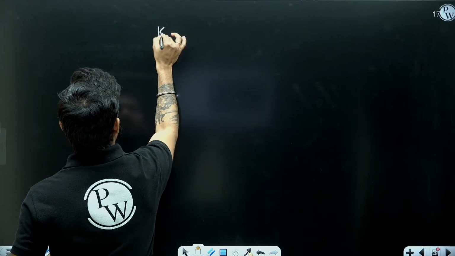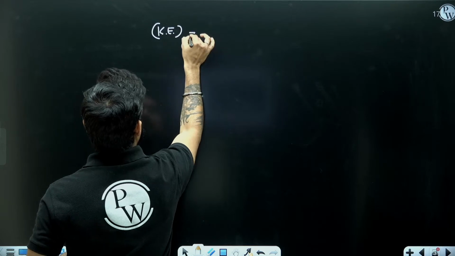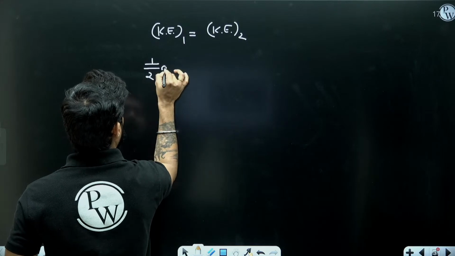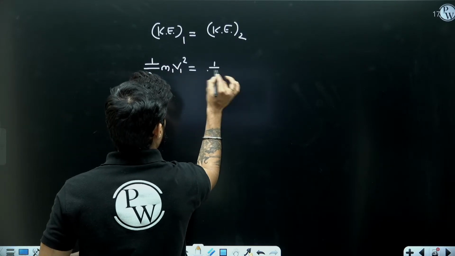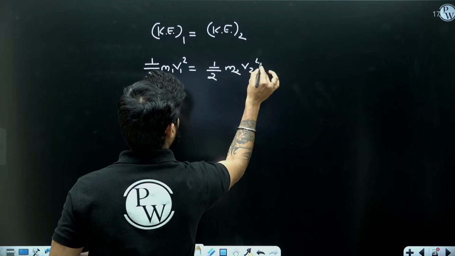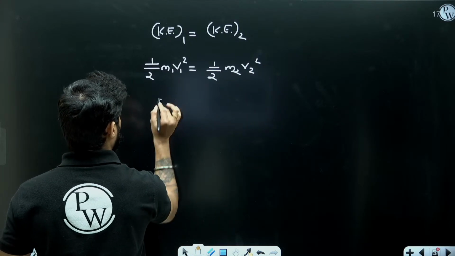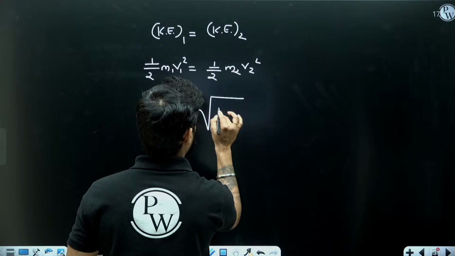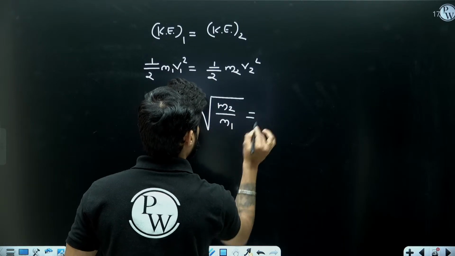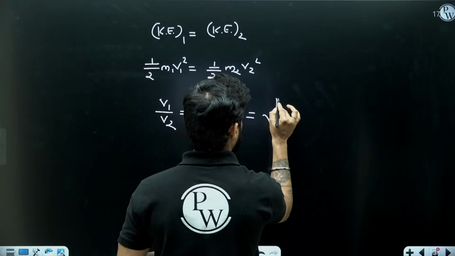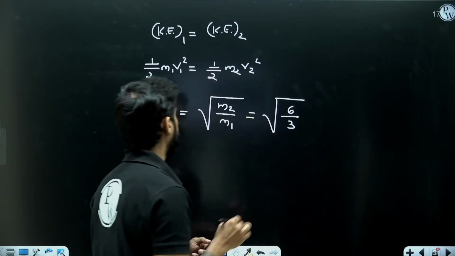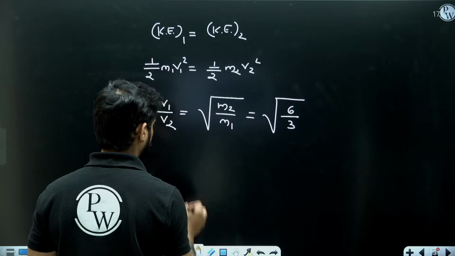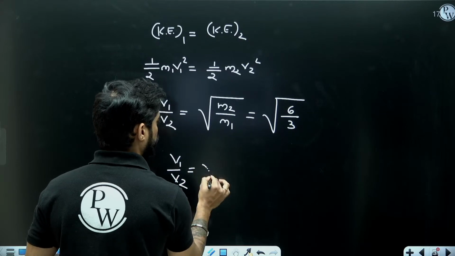So kinetic energy of particle 1 equals kinetic energy of particle 2. So I can write half m1 v1 square equal to half m2 v2 square. So from here v1 by v2 can be written as root over m2 by m1, and this m2 is 6 kg, m1 is 3 kg. So v1 by v2 we have got root over 6 by 3, or root over 2.